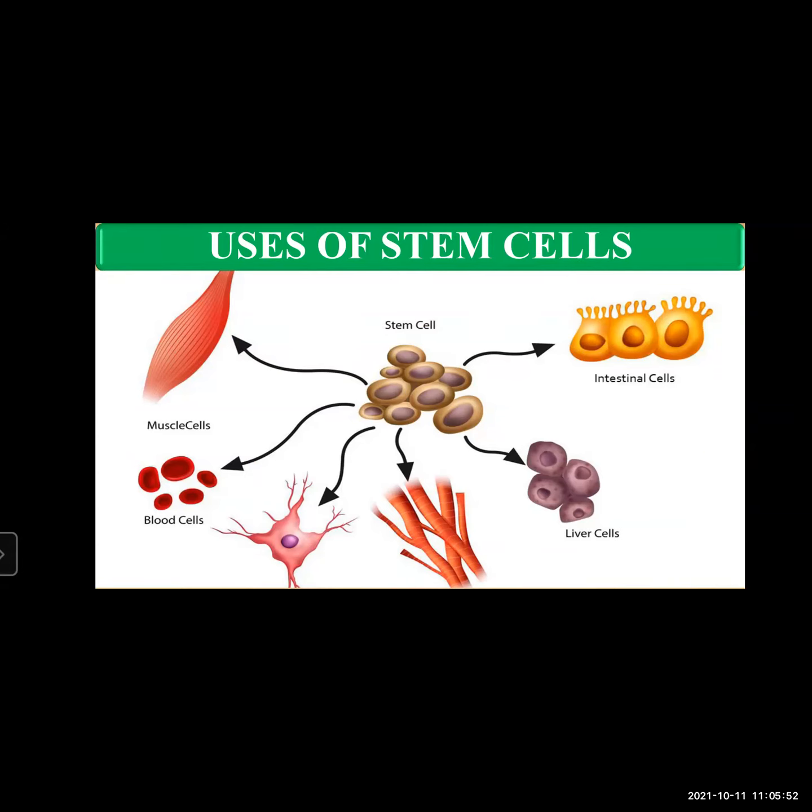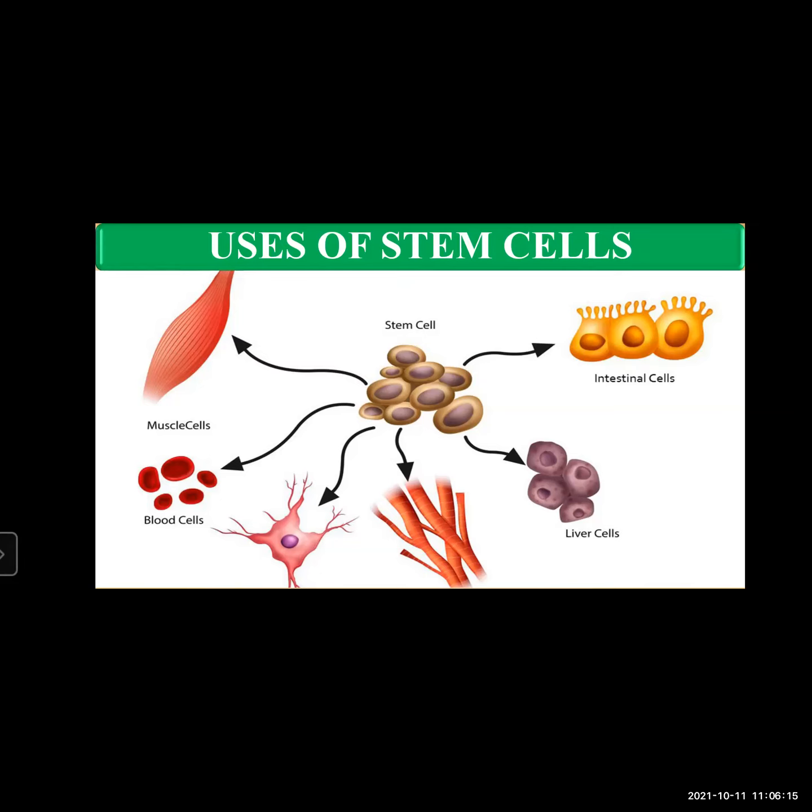Besides, stem cells can also be obtained from the cord blood immediately after the birth. Soon after the birth, they can be collected from the cord blood. So here are certain uses of stem cells.